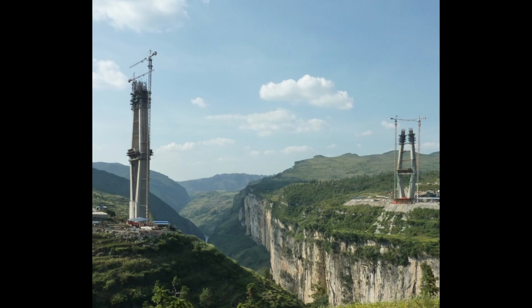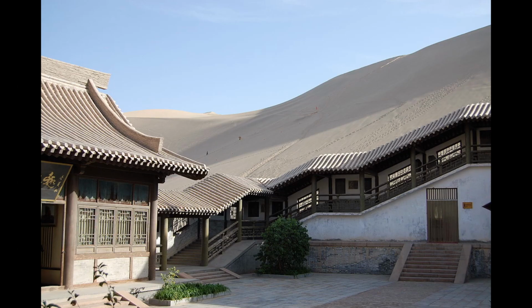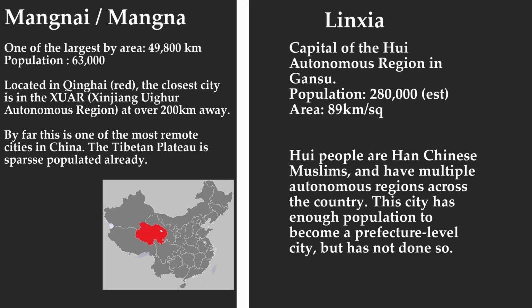Finally, we come to the county-level city. This is by far the smallest meaningful division of city in China. They are also the newest form of administration, only really existing for the last 40 years. These cities do not have administrative divisions similar to higher order entities. However, they do have villages and towns below them. Some cities are directly governed by a province, meanwhile others are put under the administration of a prefecture.